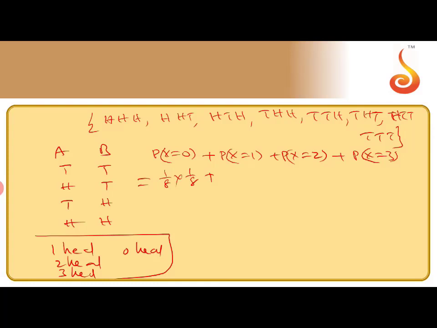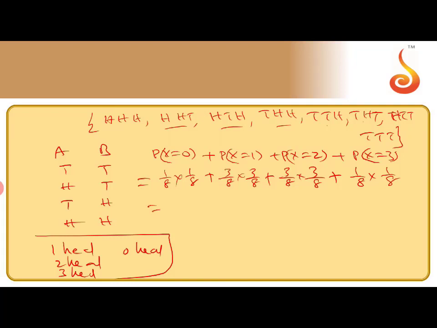1 head combinations: how many combinations are there? Just count here, 1, 2, 3. So that means 3 by 8, B also 3 by 8. So 2 head combinations, 1, 2, 3. A will get 2 heads, B also will get 2 heads. What is the probability? 3 by 8 into 3 by 8. I hope this is clear. Next, three-head combination, only one. A will get three heads, B also will get three heads.